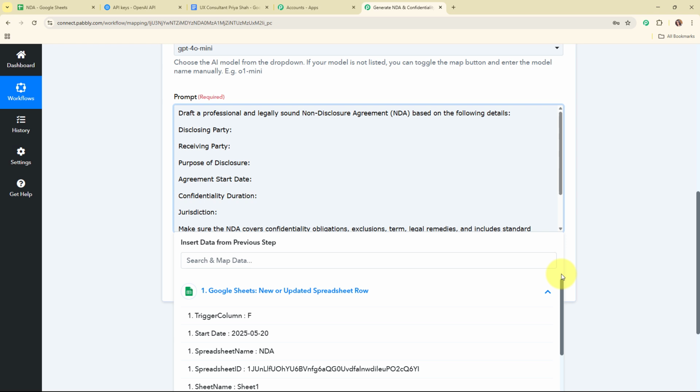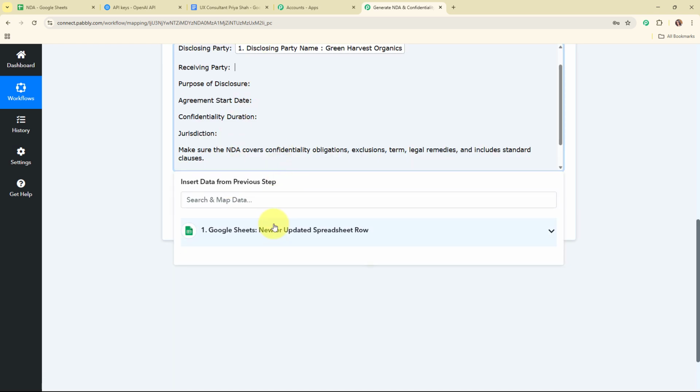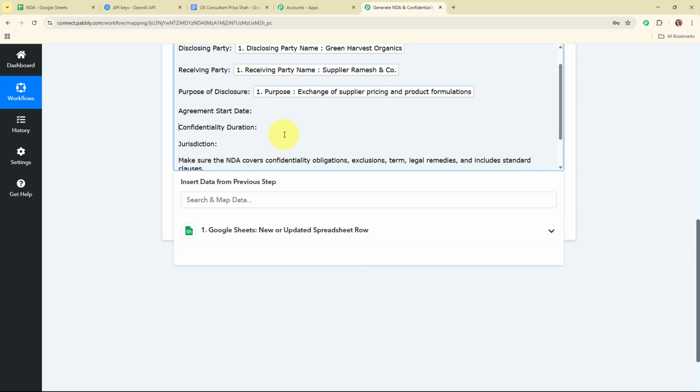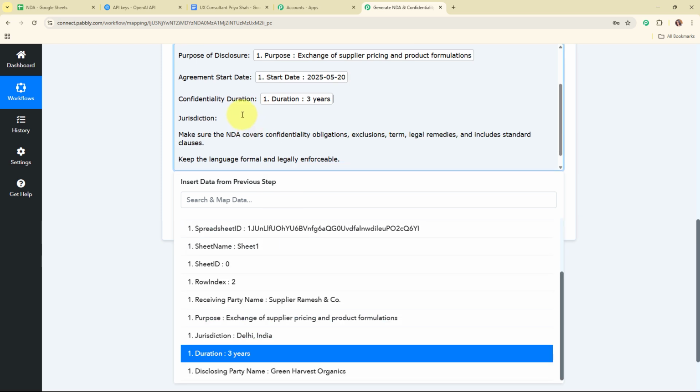So for the disclosing party name, I'm going to map the disclosing party name. Here I'm going to map the receiving party name. Here I'm going to map the purpose. Here I'm going to map the start date. Here I'm going to map the duration, and here I'm going to map the jurisdiction.